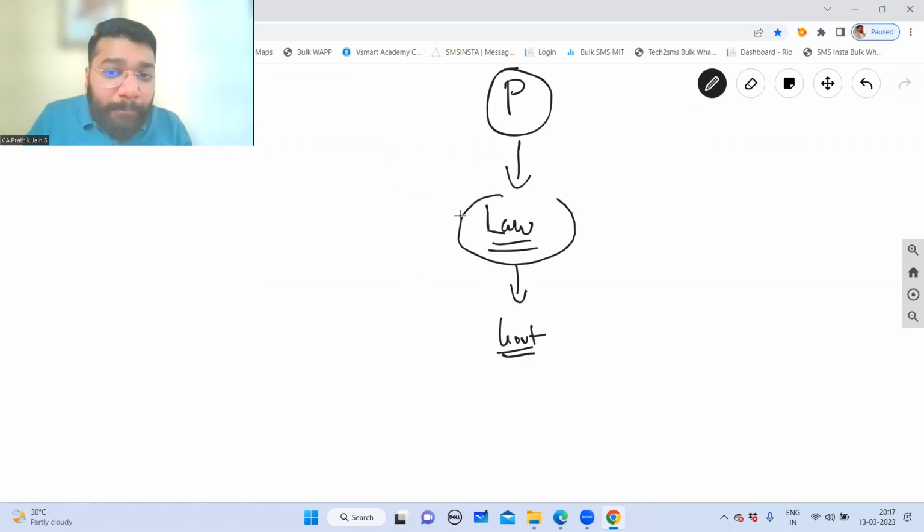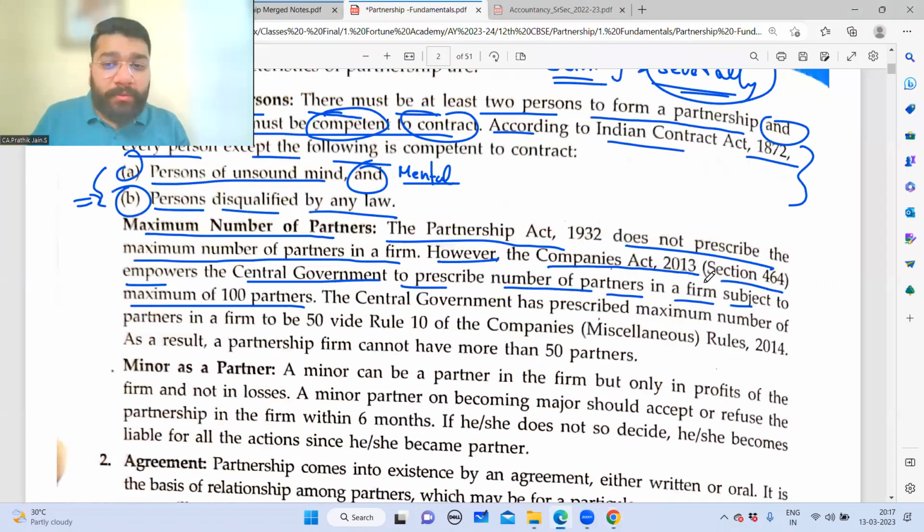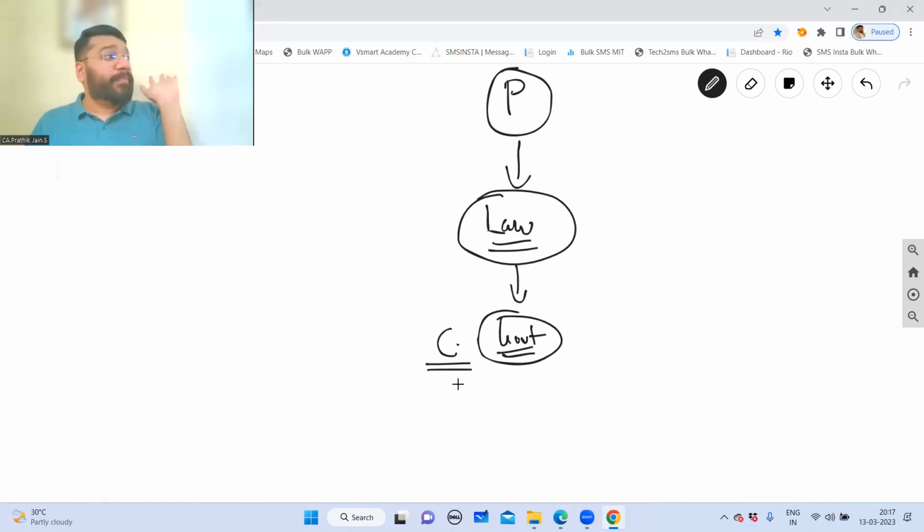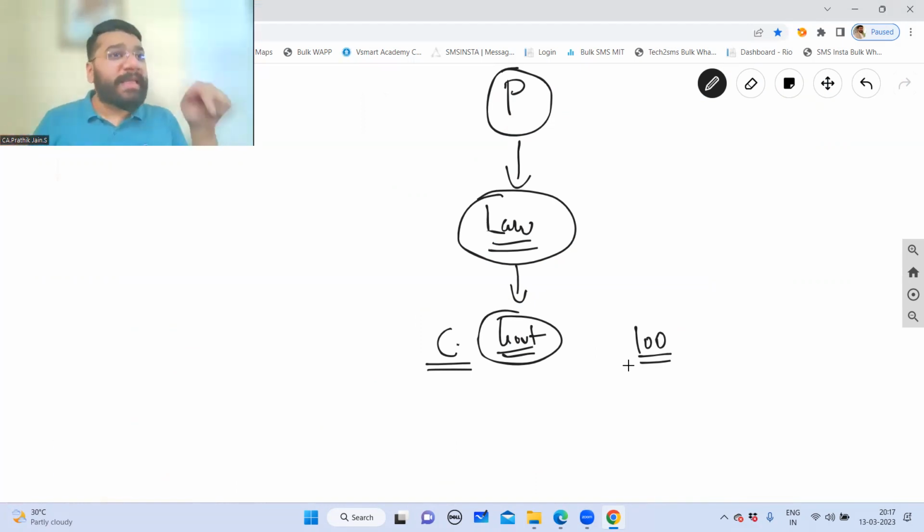So law means company law. The Companies Act 2013 has given an empowerment to the central government. Which government? Central government. That you can prescribe the maximum limit for partners. And law said that it cannot be more than 100. So law has given the empowerment to whom? The central government, telling that you decide what will be the maximum limit for partners, but ensure that it should not cross 100. So the maximum upper limit that is set is 100.